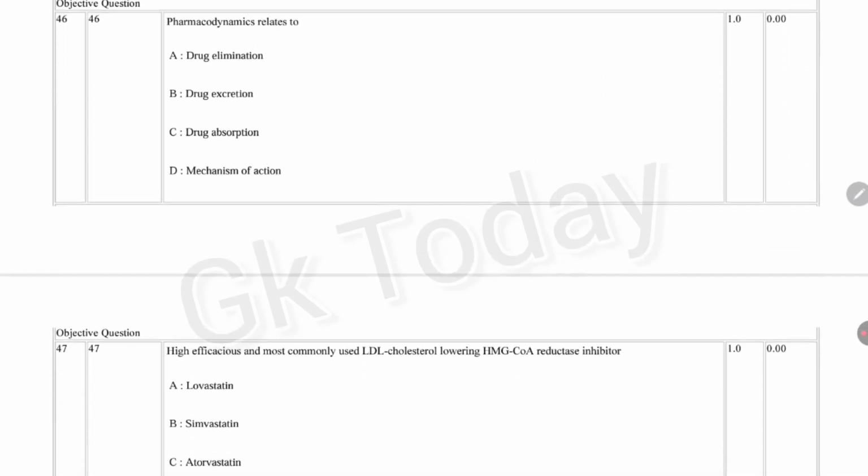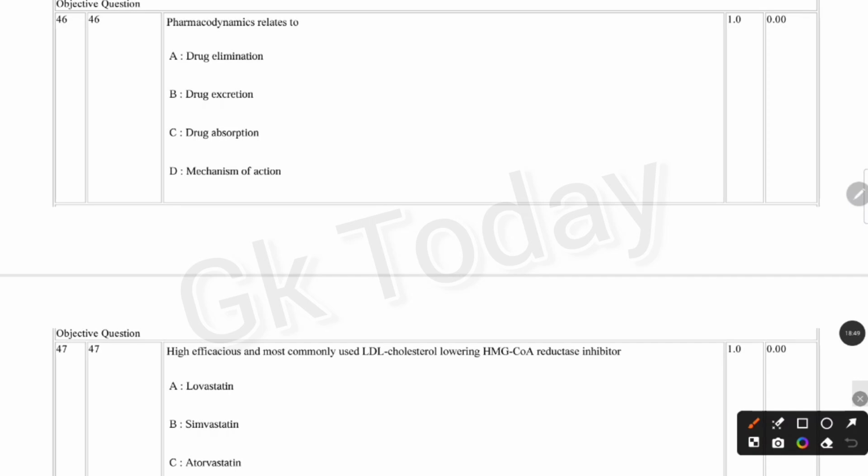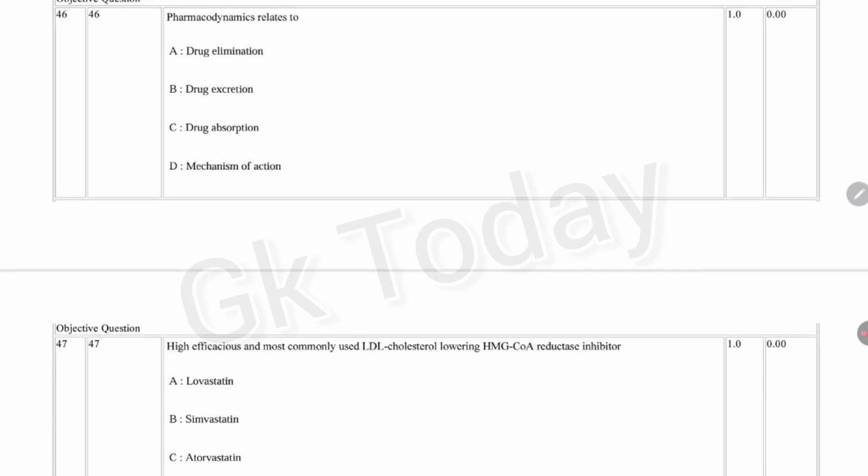Next question. Pharmacodynamics relates to drug elimination, drug excretion, drug absorption, or mechanism of action. Pharmacodynamics relates to option D, mechanism of action. Pharmacodynamics is what the drug does to the body.